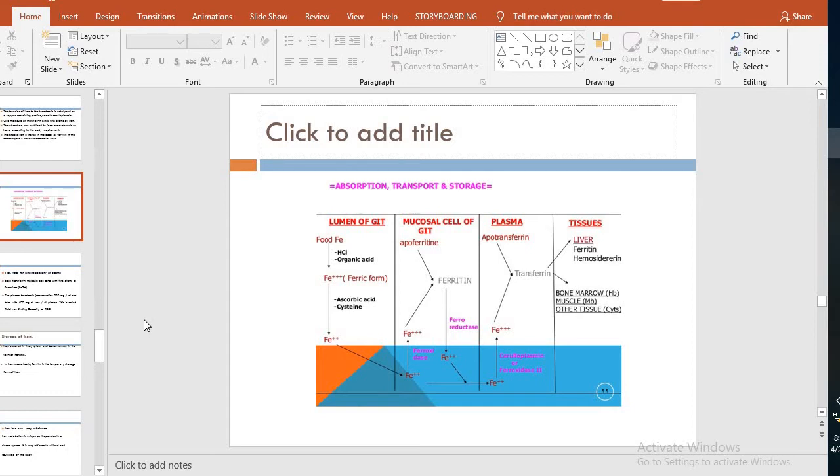Again it is oxidized into the ferric form because it will be picked up by the apotransferrin, and later converted into transferrin, and then it will be deposited in the liver in the form of ferritin and hemosiderin, and in the bone marrow, muscles and other tissues. This was the absorption, transport and storage.